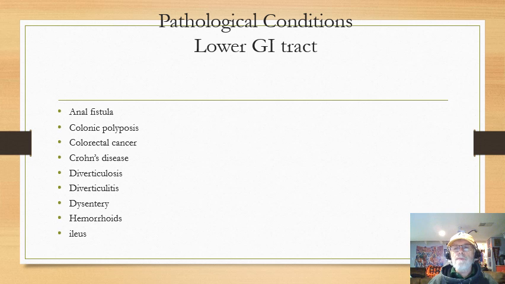Well, these pockets are supposed to be there. However, sometimes the wall inside one of these pockets becomes a little weak, and we have a pocket on top of a pocket. In other words, we have that haustral pouch, and then out of that haustral pouch, I have another little pocket. That other little pocket would be called a diverticula. Now, it commonly occurs in the colon, but it could occur anywhere in the GI tract. I have a little duodenal diverticula.